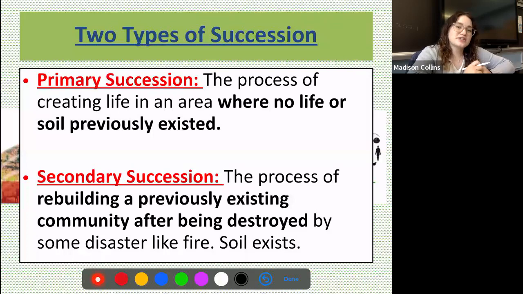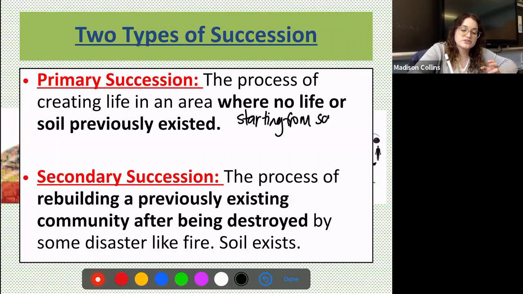Okay, so there's actually two types of ecological succession. The first is primary succession. Now, this is the process of creating life in an area where no life or soil previously existed. You're basically starting from scratch. Right? There is no life, there is no soil. You are starting from ground zero and building up. But with secondary succession, this is the process of rebuilding a previously existing community after being destroyed.